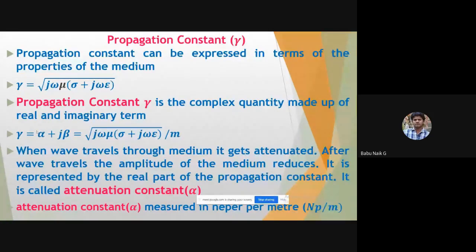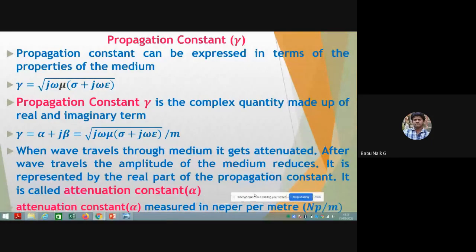Here alpha is the attenuation constant. When a wave travels through a medium, it gets attenuated. After some time the wave travels through such a medium, and its amplitude reduces. It will not be the same amplitude the wave had initially. After reaching such a medium, the amplitude of the wave reduces. This is represented only by the real part of the propagation constant, so it is called the attenuation constant.